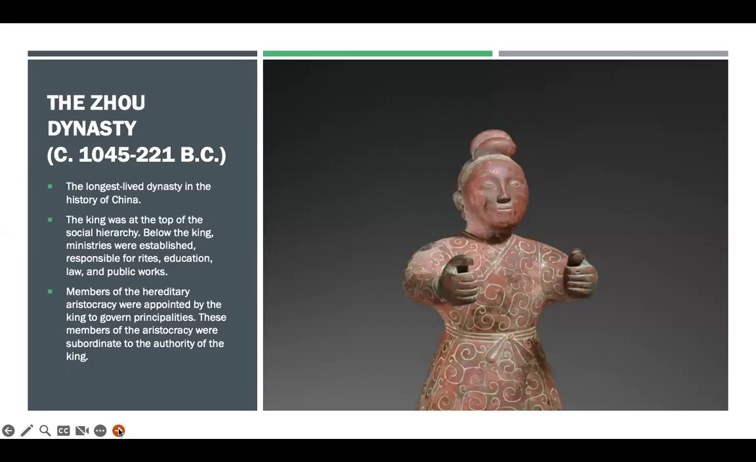Now, moving on, you've got the Zhou dynasty. It looks like Zhao, it's pronounced Zhou. And so this was from roughly 1045 to 221 BC. The longest lived dynasty in the history of China was the Zhou dynasty. The king was at the top, and so below him you have ministries, education, law, public works, things like that. Members of the hereditary aristocracy were appointed by the king to govern the principalities, and everyone was under the king's authority.